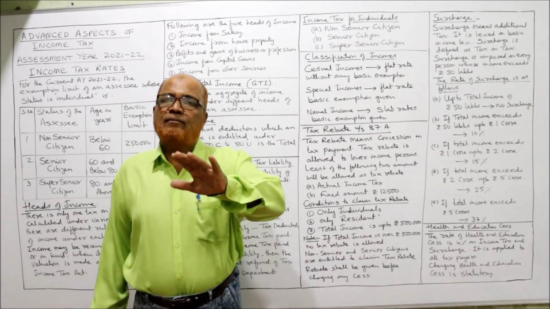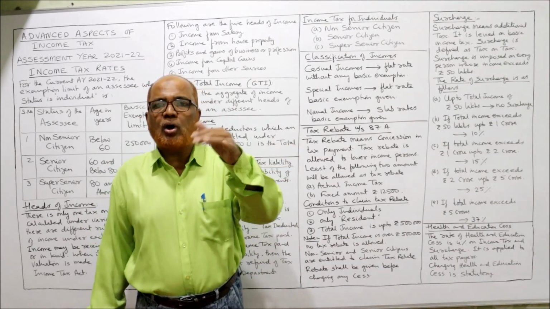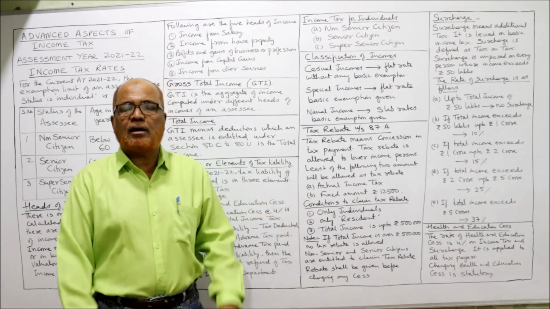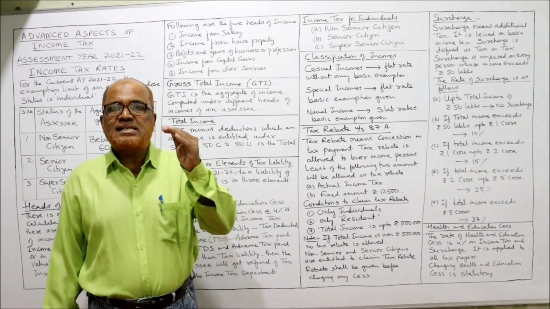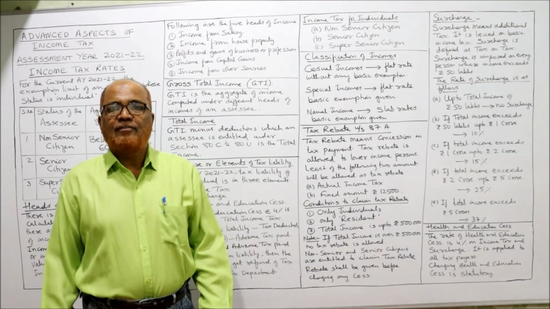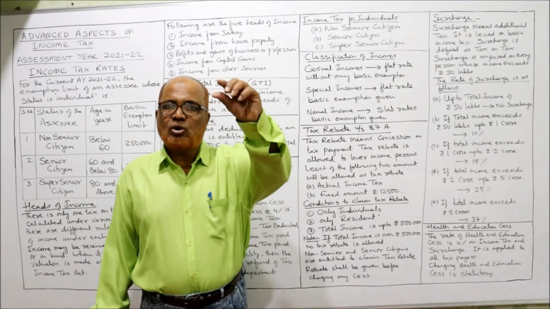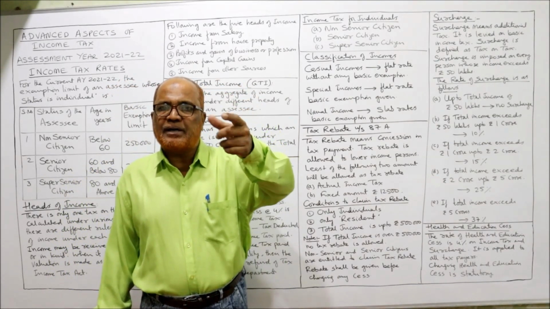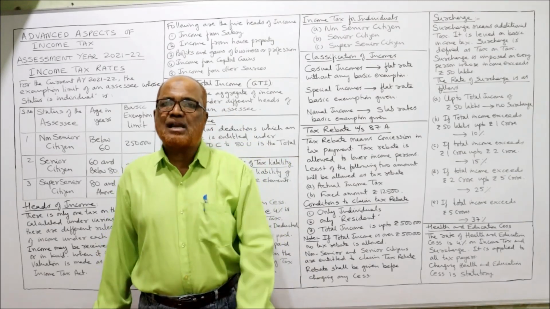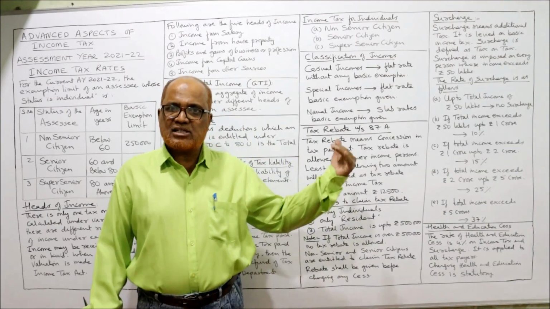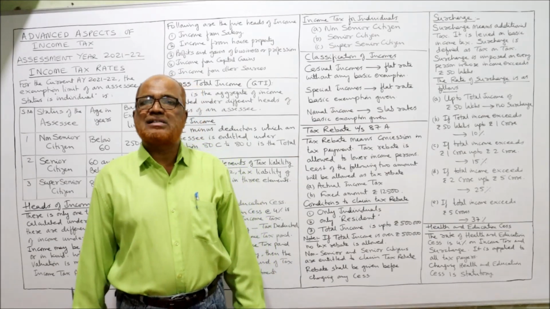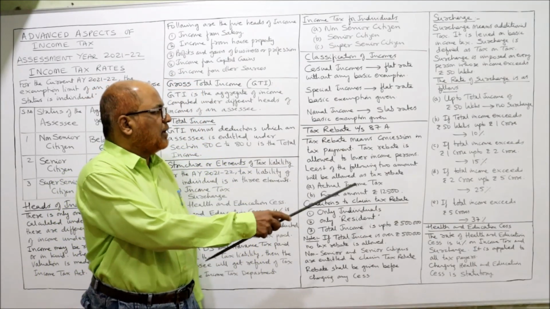Any income which is neither casual income nor special income is called normal income. For normal income, there is a slab system. We don't have a flat rate. We have different slabs: 0%, 5%, 20%, 30%. So 4 slabs are there. I'll explain in the next video what the different slabs are. That is called normal income.